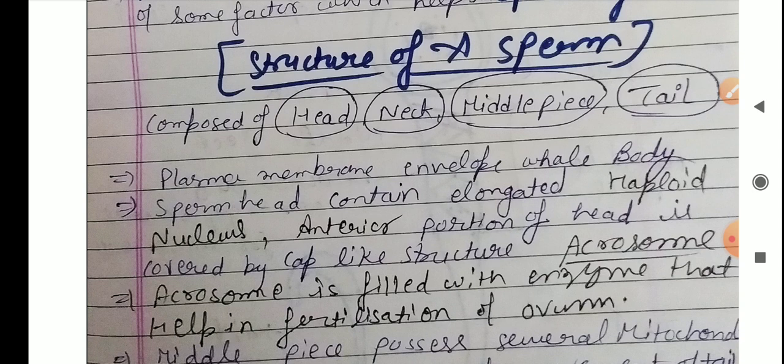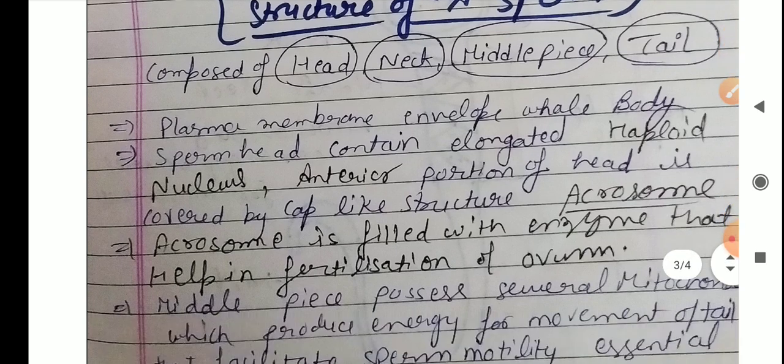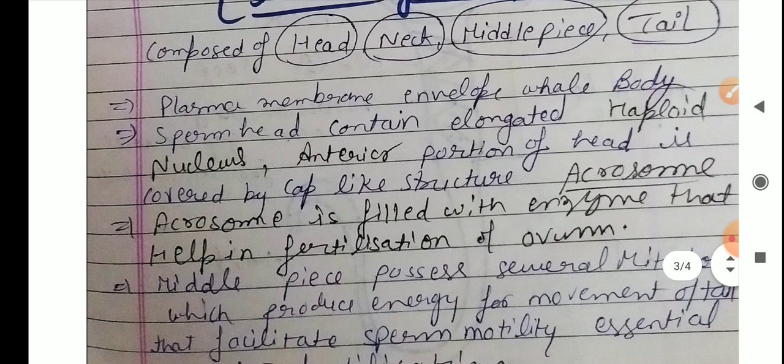The sperm head contains an elongated haploid nucleus, because I have discussed that the male gametes are haploid. So the chromosome number in the sperm is 23 in the case of human beings. The anterior portion of the head is covered by a cap-like structure called the acrosome. In the acrosome there are many digestive enzymes which are helpful at the time of fertilization. This is a very important structure present in the sperm.